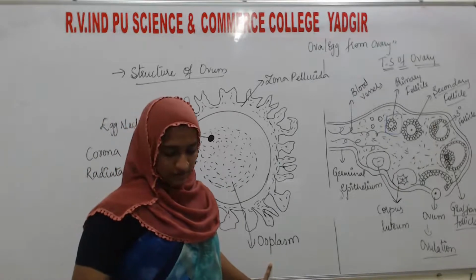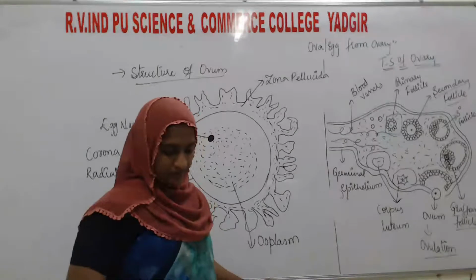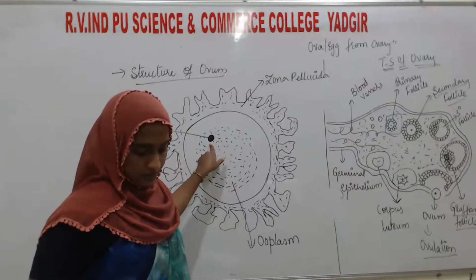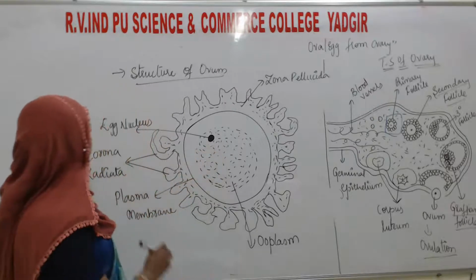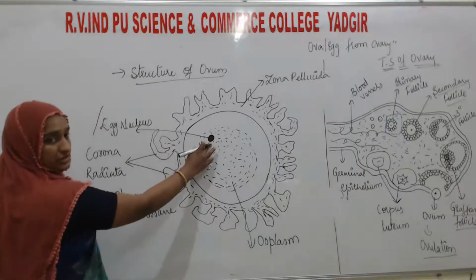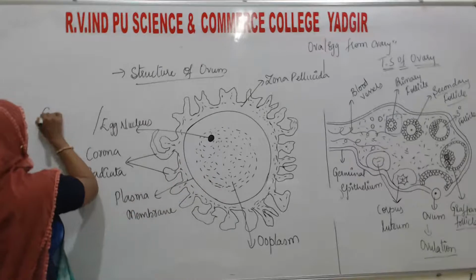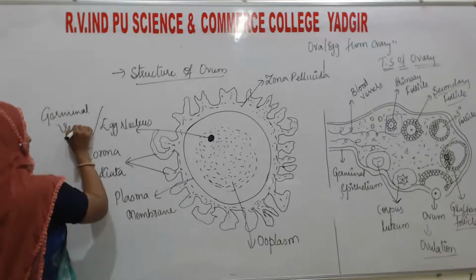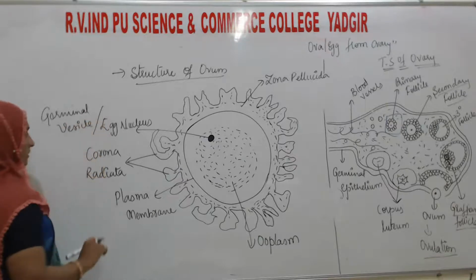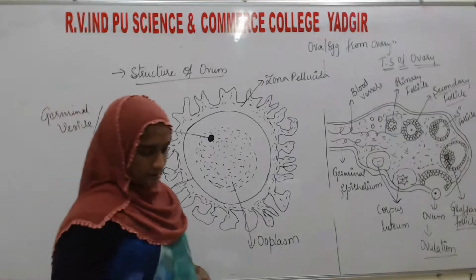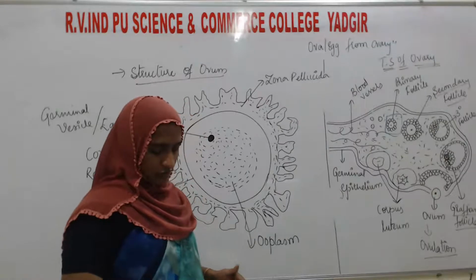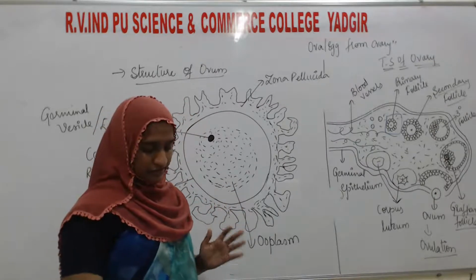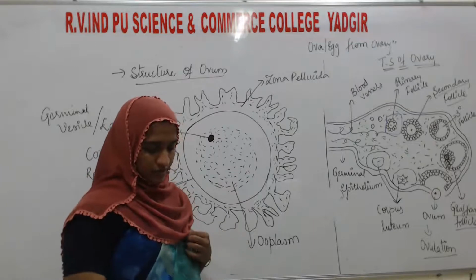It is known as the ooplasm, and there is a presence of a large central nucleus, also known as the germinal vesicle. The egg nucleus, which is large and prominent, is also known as the germinal vesicle. Then the cytoplasm contains organelles such as endoplasmic reticulum, Golgi apparatus, mitochondria, ribosomes and so on.